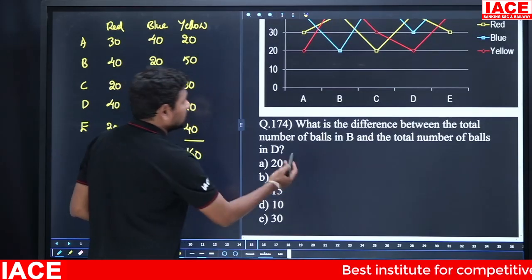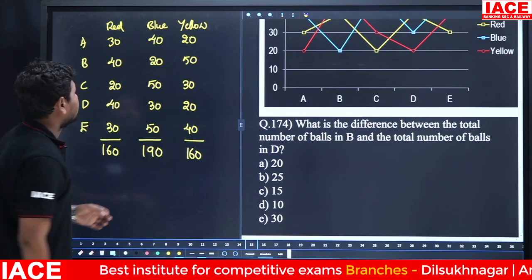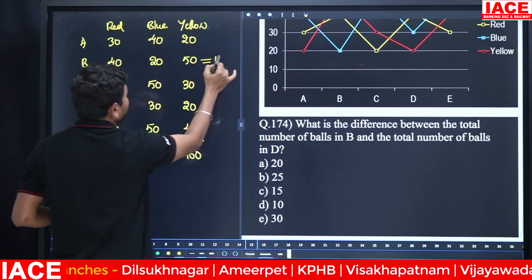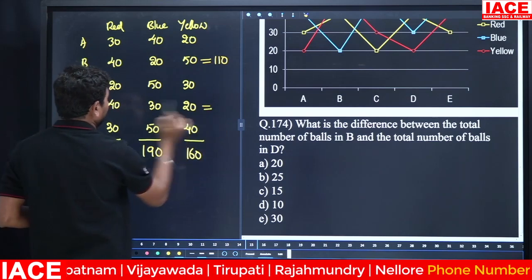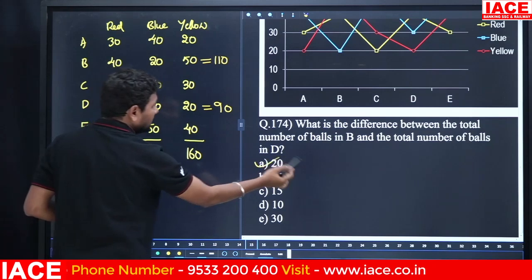For the same data, next one: what is the difference between the total number of balls in B and D? Total number of balls in B: 40 plus 20 is 60, 60 plus 50 is 110. Next, total number of balls in D: 40 plus 30 is 70, 70 plus 20 is 90. The difference between 110 and 90 is 20. Option A.